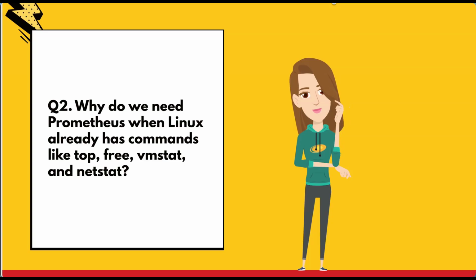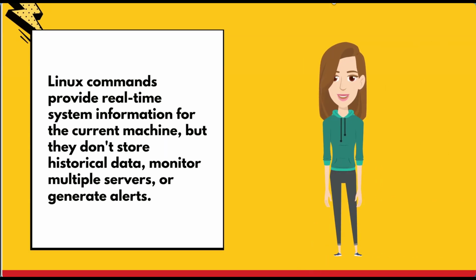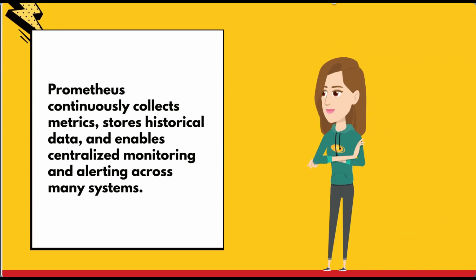Next thing can be, why do we need Prometheus when Linux already has commands like top, free, netstat, etc.? Linux commands provide real time system information for the current machine, but they don't store historical data, they don't monitor multiple servers, and they can't even generate alerts. Prometheus, on the other hand, continuously collects metrics, stores the historical data, and enables centralized monitoring and alerting across many systems.